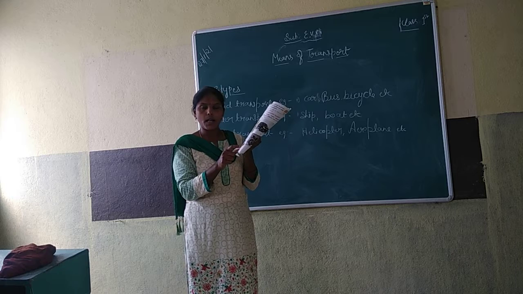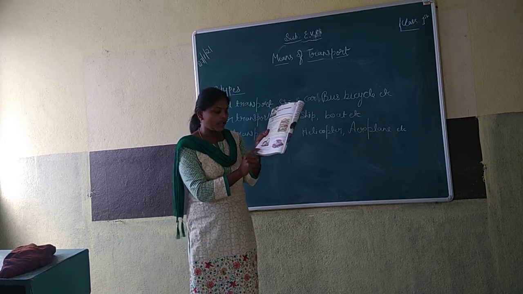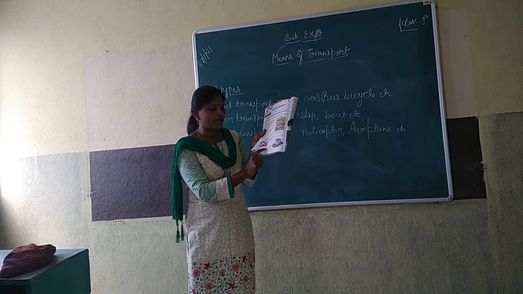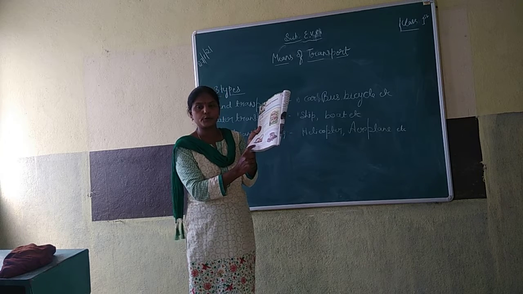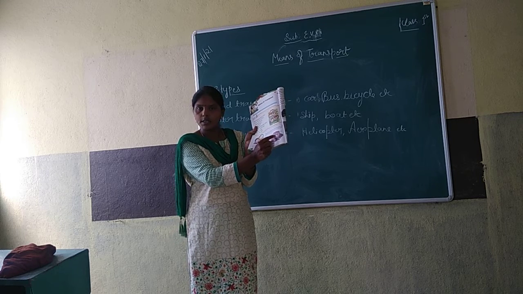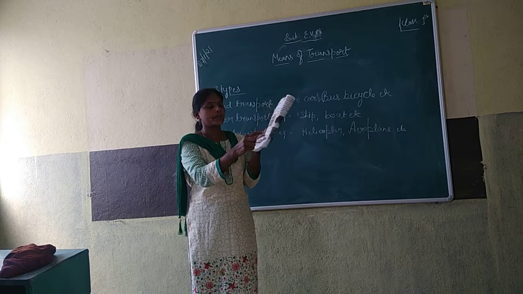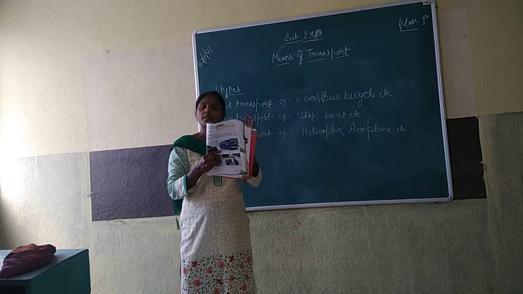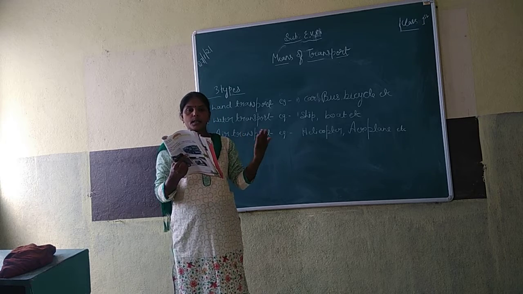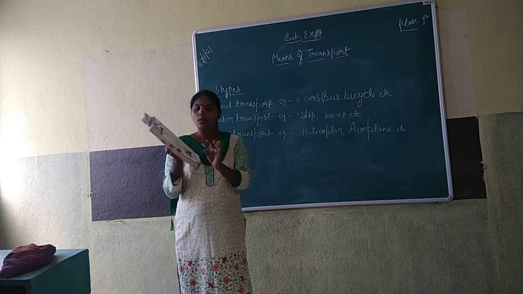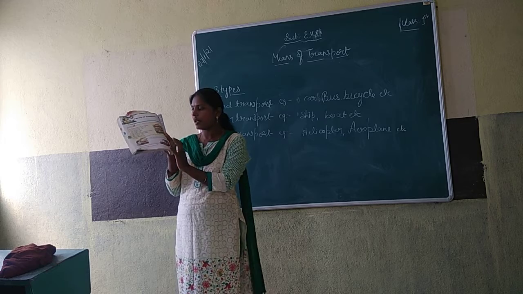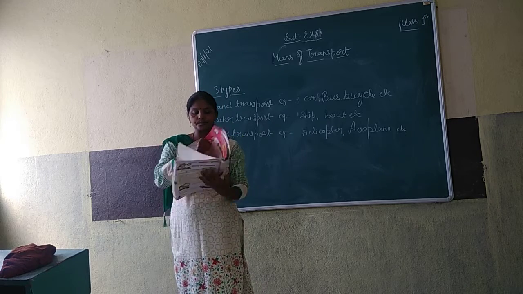Understand? Some are coming by different vehicles. So school bus, school car, so many are there.